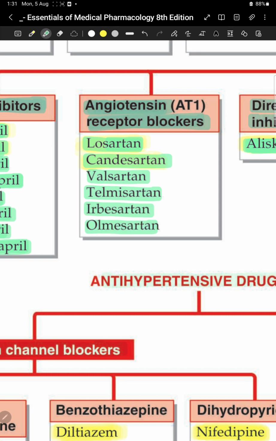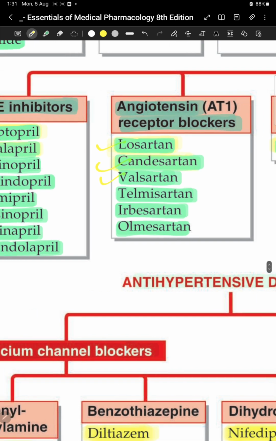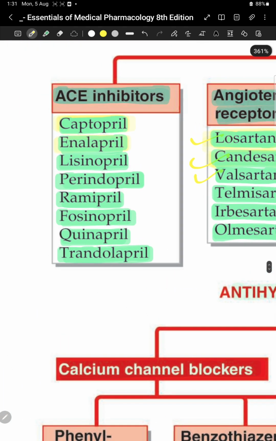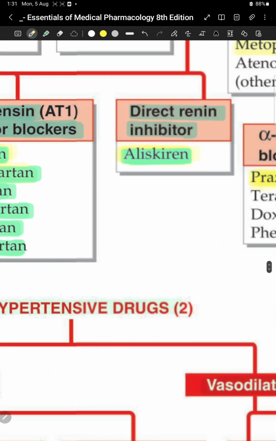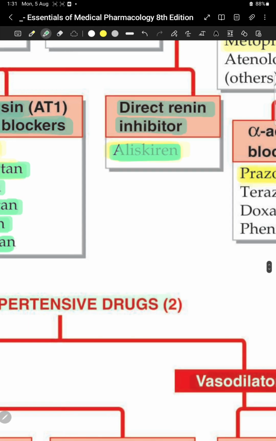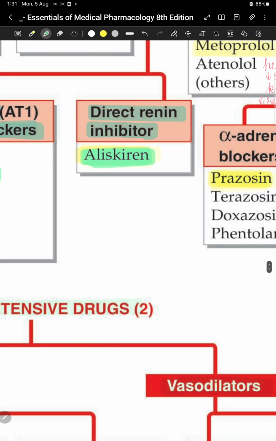Angiotensin receptor blockers end with the word sartan: losartan, valsartan, candesartan, telmisartan, irbesartan, and olmesartan. So remember losartan, valsartan, candesartan. In ACE inhibitors, remember captopril, enalapril, lisinopril. And aliskiren is a direct renin inhibitor.